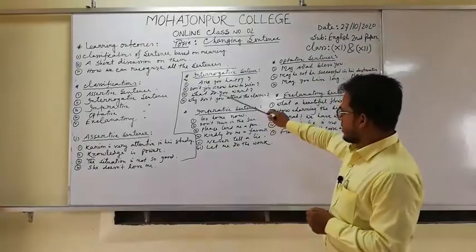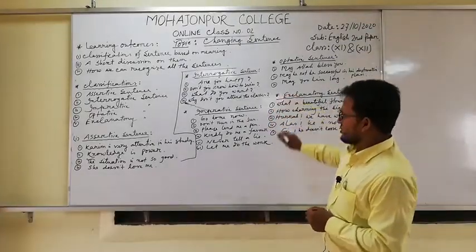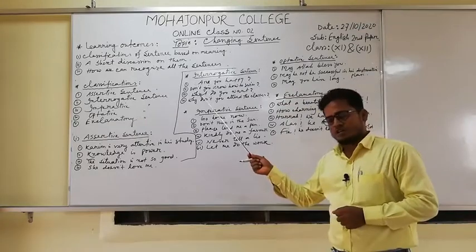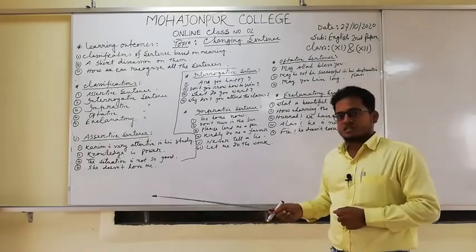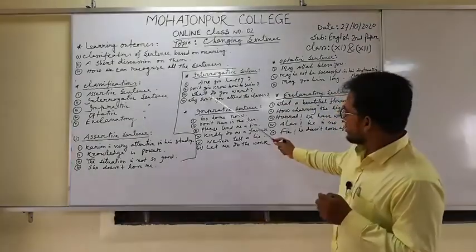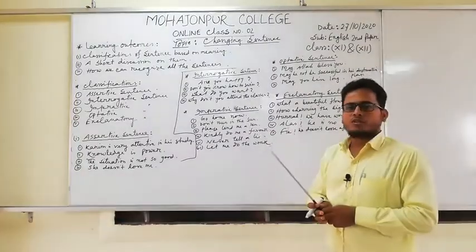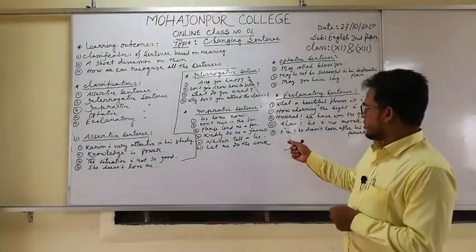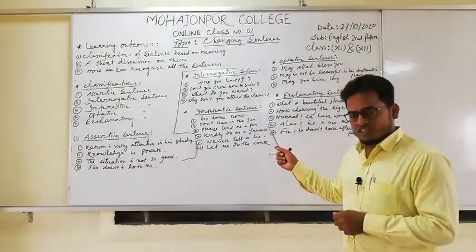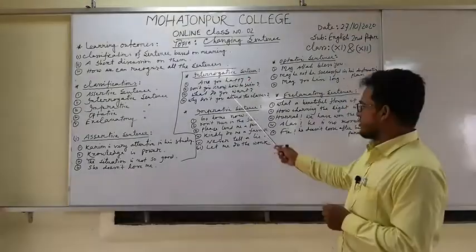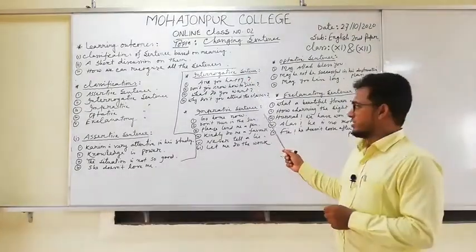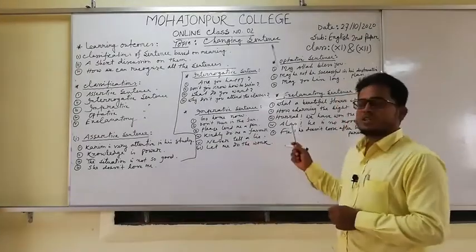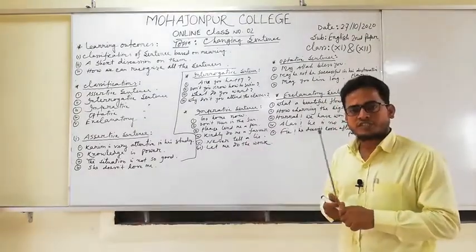So actually an interrogative sentence starts with an auxiliary verb or a WH word, and there will be a note of interrogation, that means an interrogative sign, at the very end of the sentence, and that will be called an interrogative sentence.